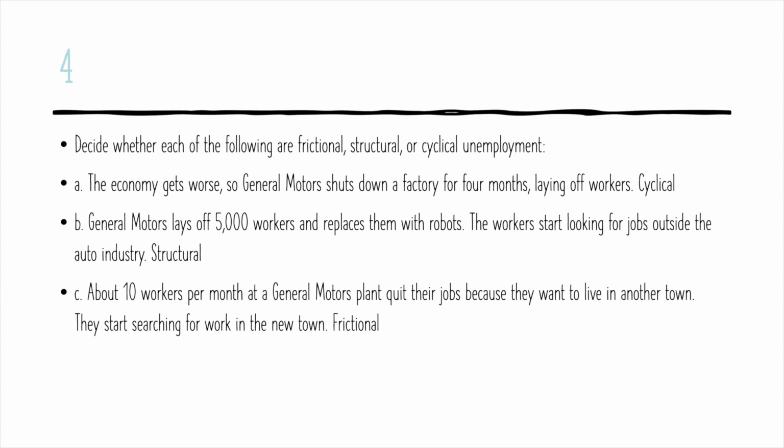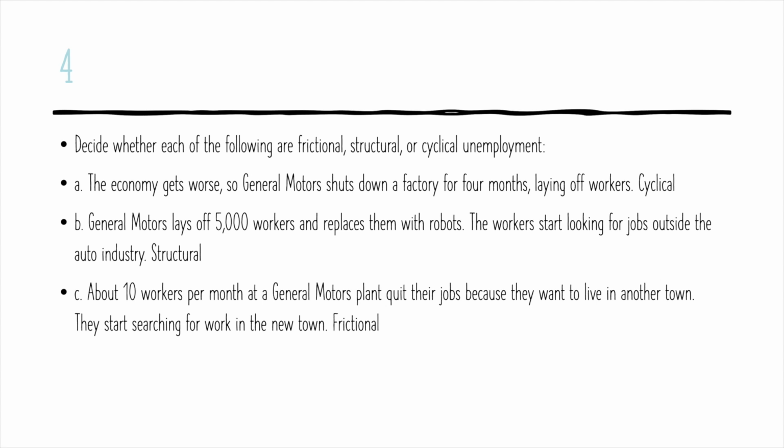B: General Motors laid off 5,000 workers and replaced them with robots. The workers start looking for jobs outside the auto industry. This is structural. This unemployment has to do with permanent changes to the economy. After time, certain industries will become obsolete, and they'll go down, and they won't be relevant anymore, like blacksmiths. So workers that are replaced with robots, it's just part of the times. So it is structural unemployment.